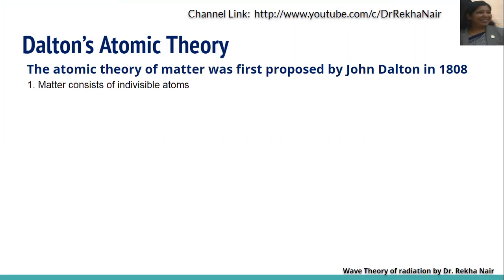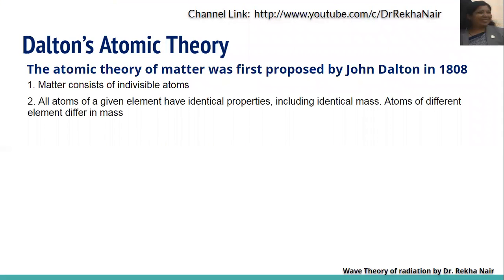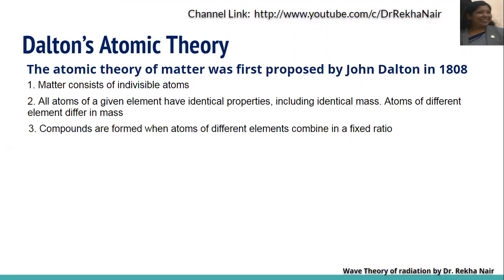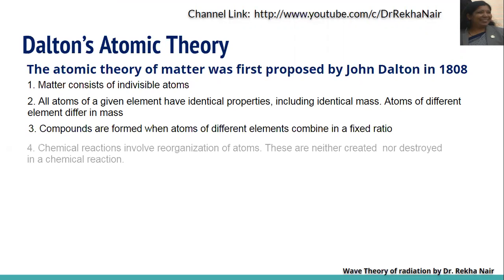According to Dalton's atomic theory, matter consists of indivisible atoms. All atoms of a given element have identical properties, including identical mass. But the atoms of different elements differ in their mass. Compounds are formed when atoms of different elements combine in a fixed ratio. Chemical reactions involve reorganization of atoms. These are neither created nor destroyed in a chemical reaction. These are just reorganization of atoms.